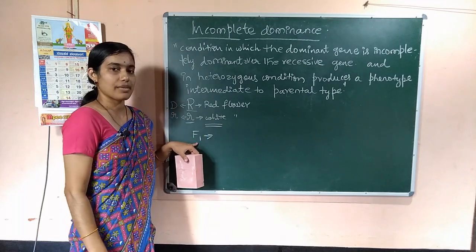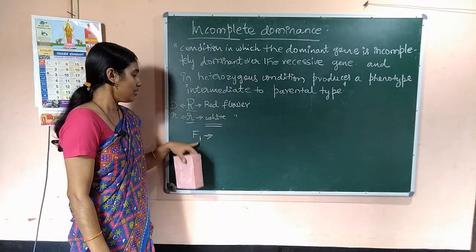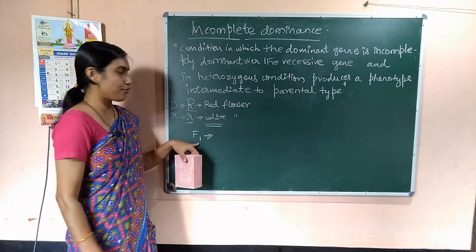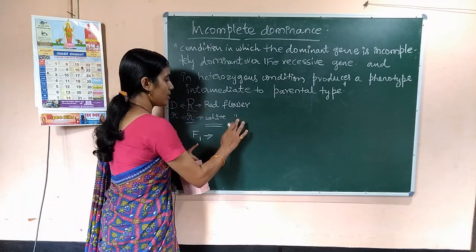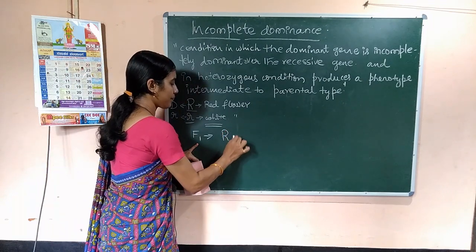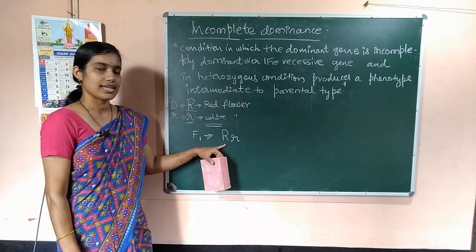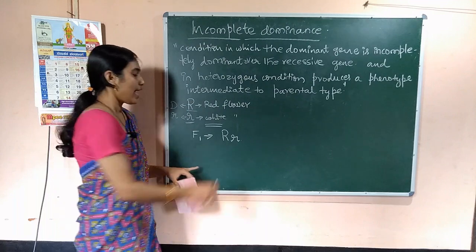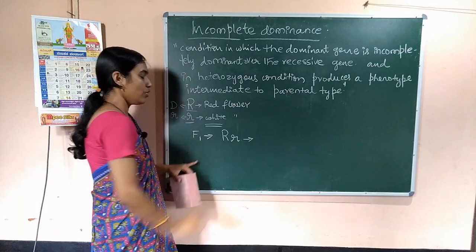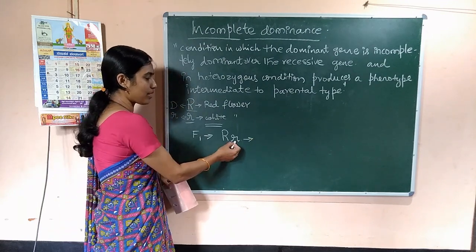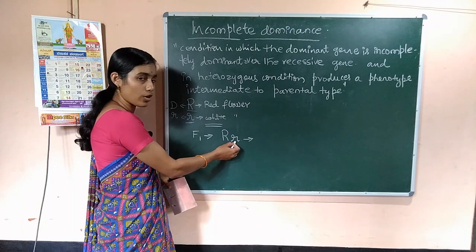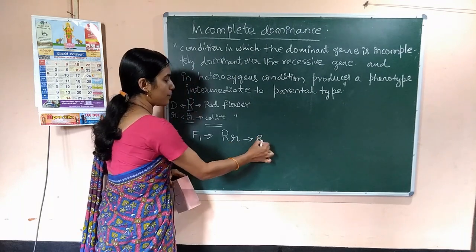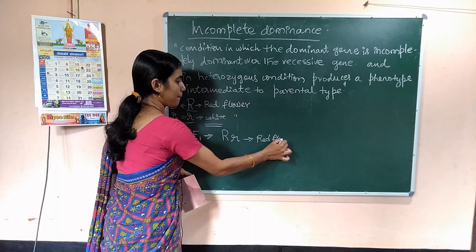Let us discuss the schematic representation later. In the F1 there will be a heterozygous condition, right? They are the hybrids, and till now you know that R will be completely dominant over small r and this plant will produce red flowers.